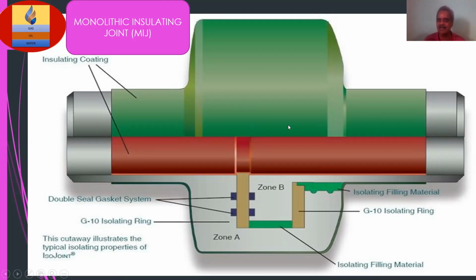Once the pipeline is completed from the wellhead pad to gathering station, the wellhead line will be connected to the launcher. Near the launcher, they will weld this isolation joint.